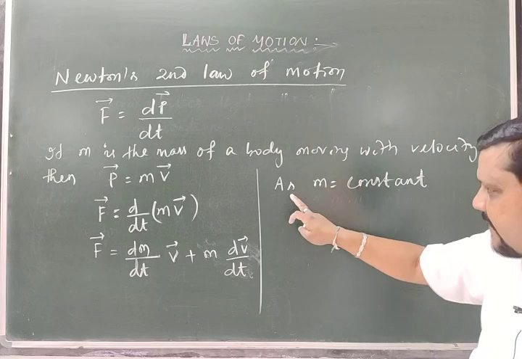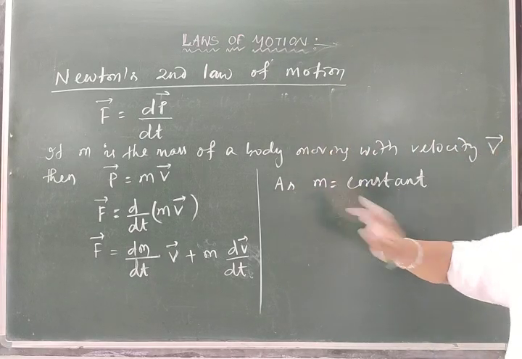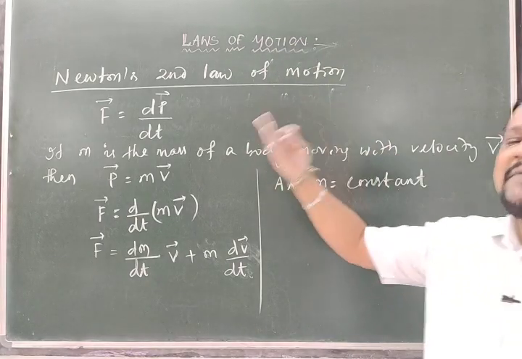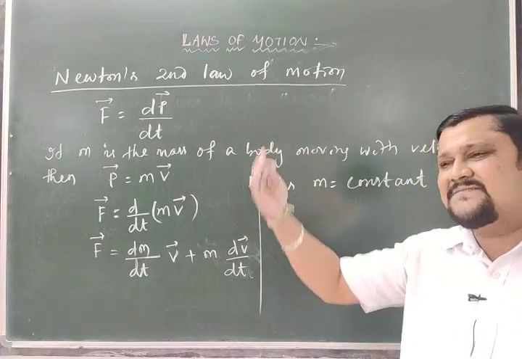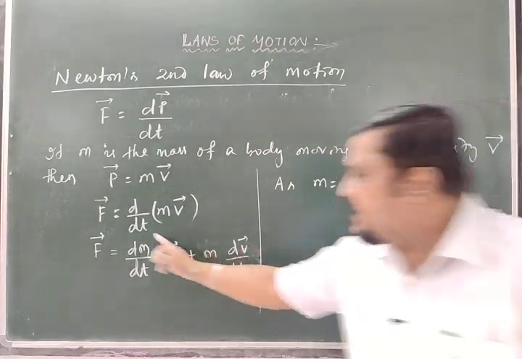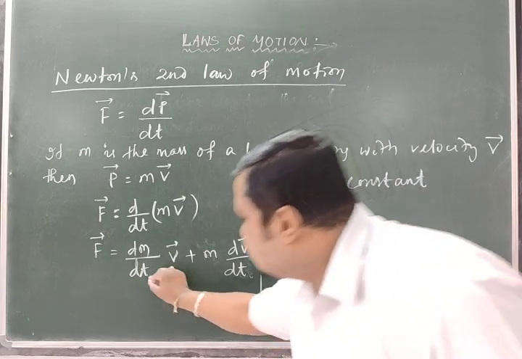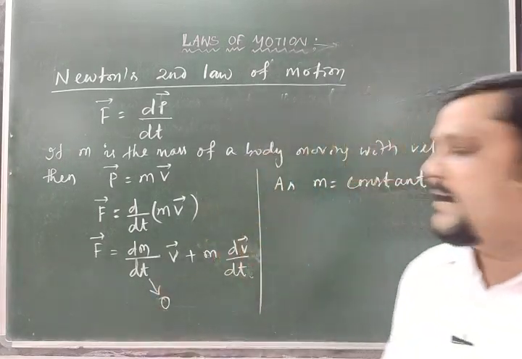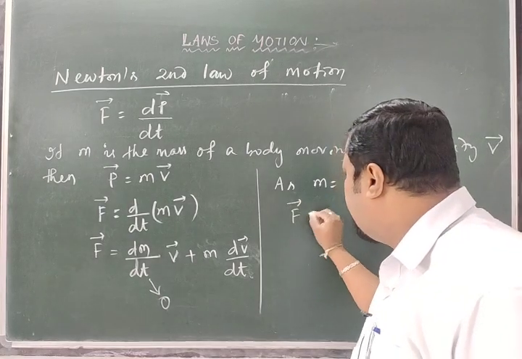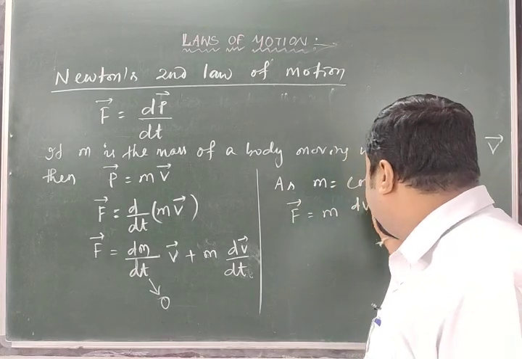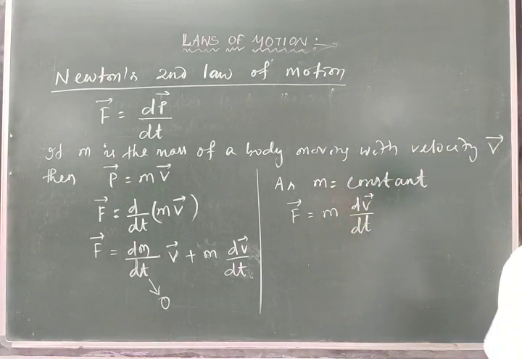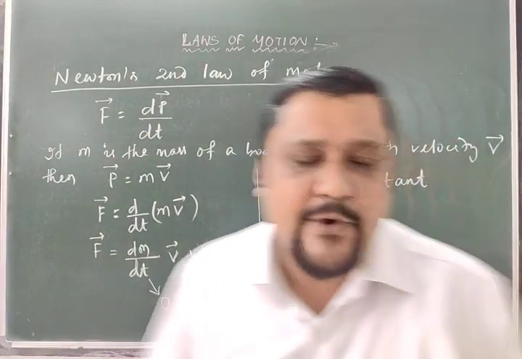So here the body is not at such a high velocity, and because the velocity is not large, the mass is not changing. As m is constant, the derivative of a constant is 0. So dm by dt is equal to 0, and obviously I will get F is equal to m dv by dt. What is the rate of change of velocity? dv by dt is the acceleration produced in the body.